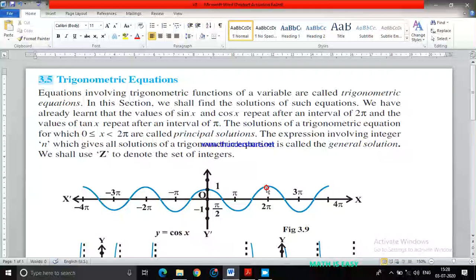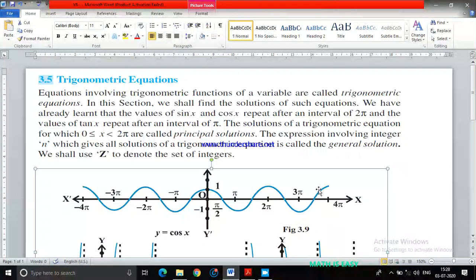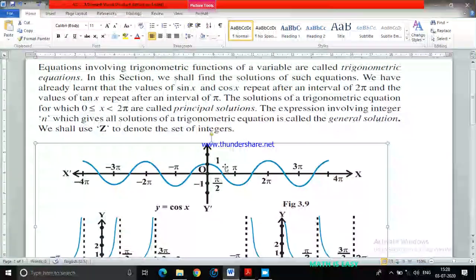So after 2 pi, again the graph will repeat. Then again from 4 pi to 6 pi, the graph will go like this. So after every 2 pi interval, the graph keeps on repeating. Here you may ask, from here to here and here to here values are the same. No, I am talking about from here, it will go till 2 pi.